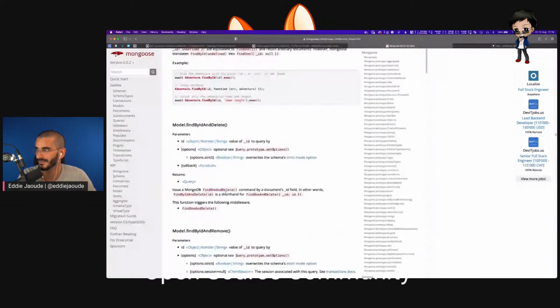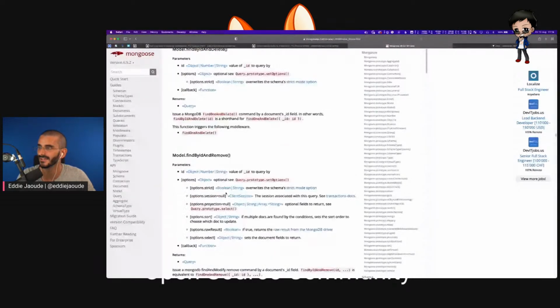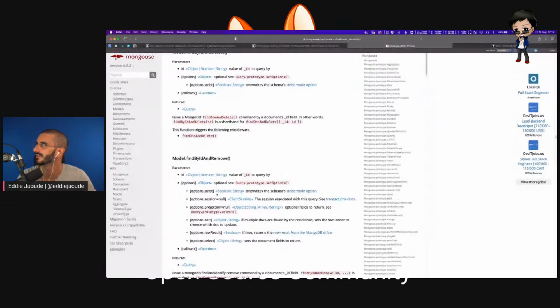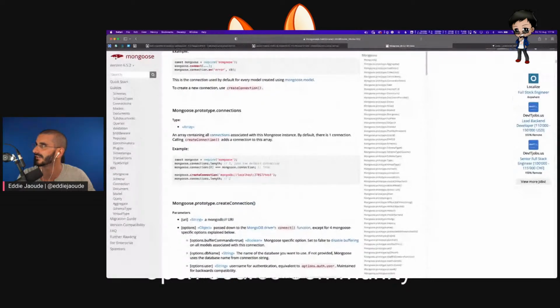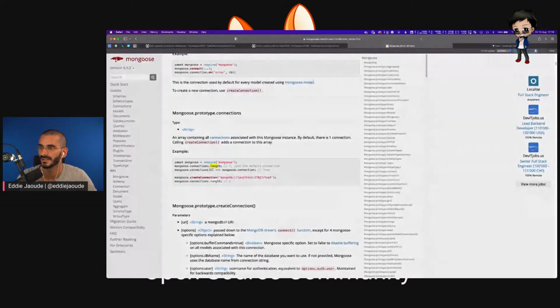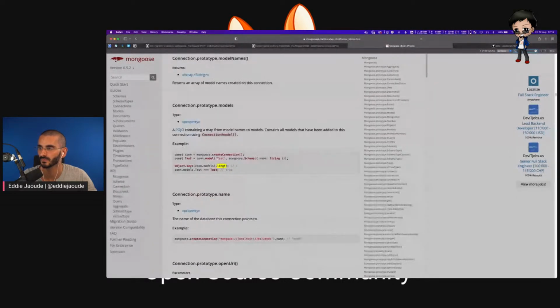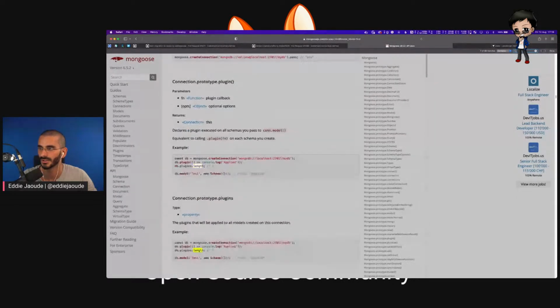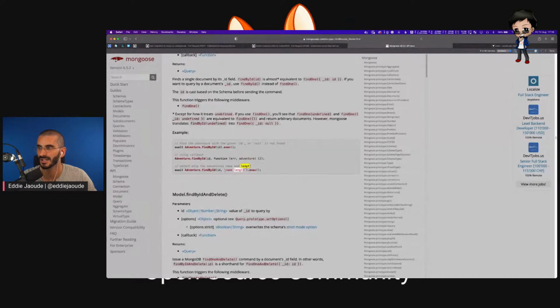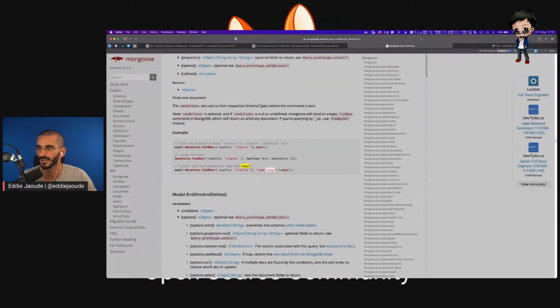Let me know. What if we get length? Oh, did I spell length wrong? Let's have a look. So I want to grab all the data. It probably does it with proxy objects, but still, because it could do find one.